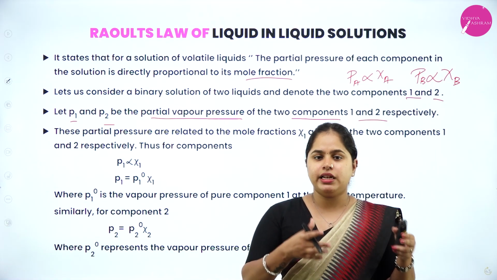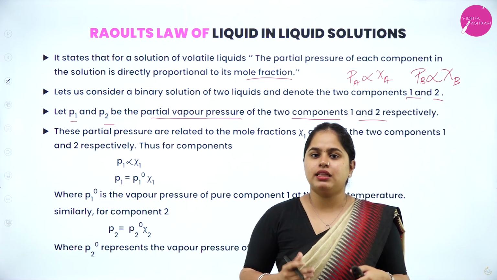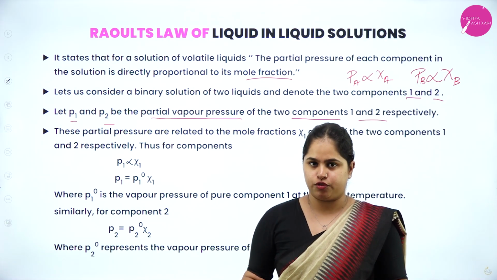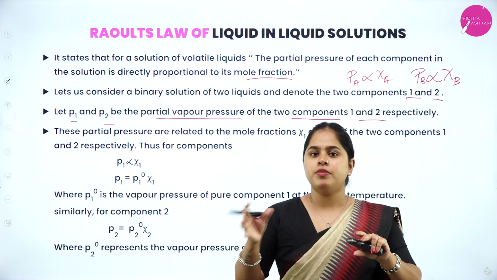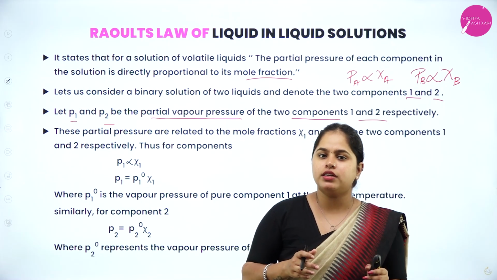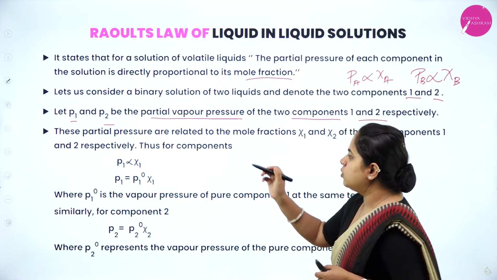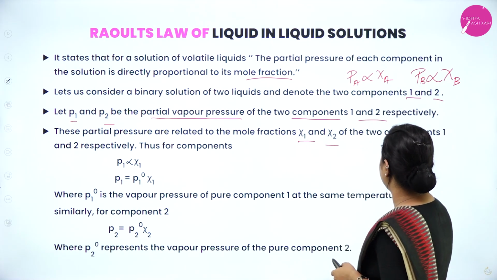It's not completely 1 or 2, it's a mixture of components 1 and 2. So you cannot say that it's the pressure of 1 or the pressure of 2. You can say it is the partial pressure of 1, because there is an effect of 2 as well, even if 1 is present there. So that is why it is called a partial pressure. Clear?